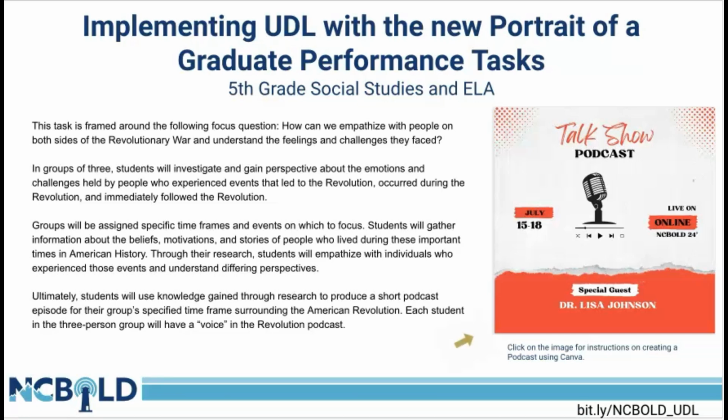In groups of 3, students will investigate and gain perspective about the emotions and challenges held by people who experienced events that led to the Revolution, occurred during the Revolution, and immediately followed the Revolution. Groups will be assigned specific time frames and events on which to focus. Students will gather information about the beliefs, motivations, and stories of people who lived during these important times in American history. Through their research, students will empathize with individuals who experienced those events and understand differing perspectives.